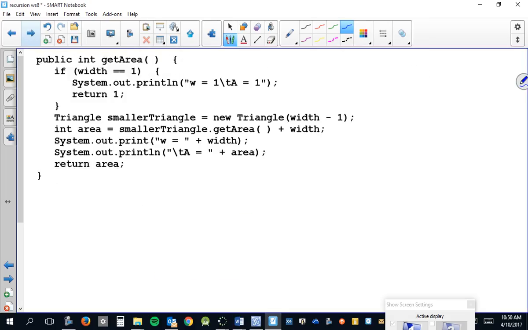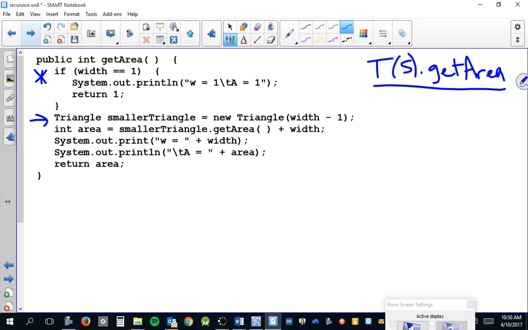Now, we're going to have to kind of keep track of various objects that are made, because that's the other thing. Right here, the getArea method makes a new triangle object. Okay, so here, let me start going through this, and I'm going to show it this way. On a size 5 triangle, I'm running the size 5 triangle's getArea method. Okay, that's what I'm doing right now. So if I start this with the width of 5, of course I'm not doing that because the width is not 1. But this is the first thing I'm going to do, is make a new triangle with the width 4.